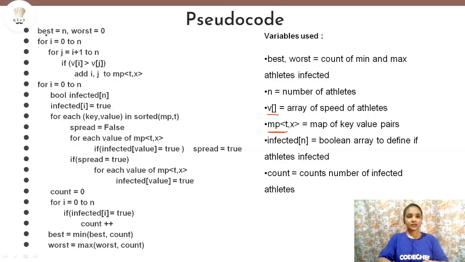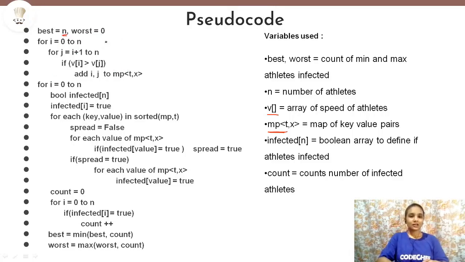First we'll initially take best equal to n, because best stores the minimum number of athletes that can get infected. So we'll take it to be the maximum, that is n, the number of athletes that we have, and worst will be 0 because it stores the maximum number of athletes that can get infected.